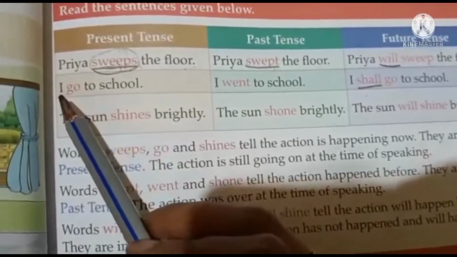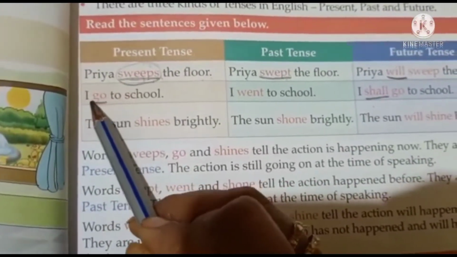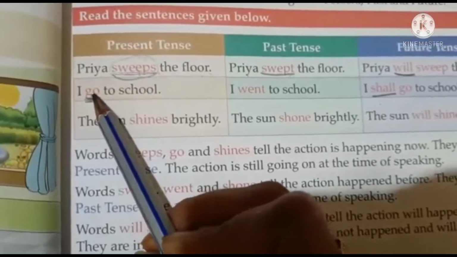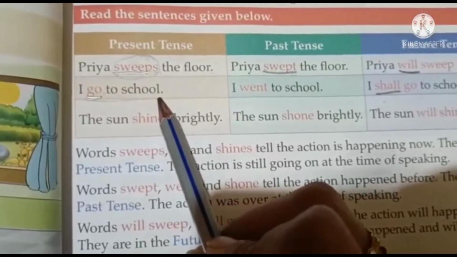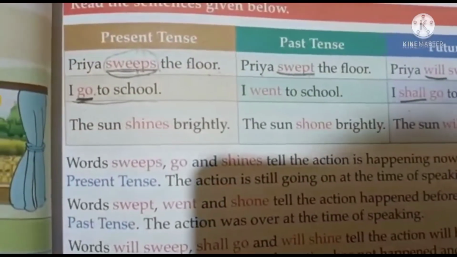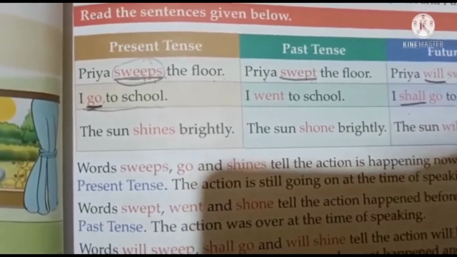See the next example. I go to school. This is a regular practice that happens every day. So that is why this sentence is in present tense. Children, the action that happens every day or regularly, जो रोज होता है, उसे present tense में बोलते हैं.